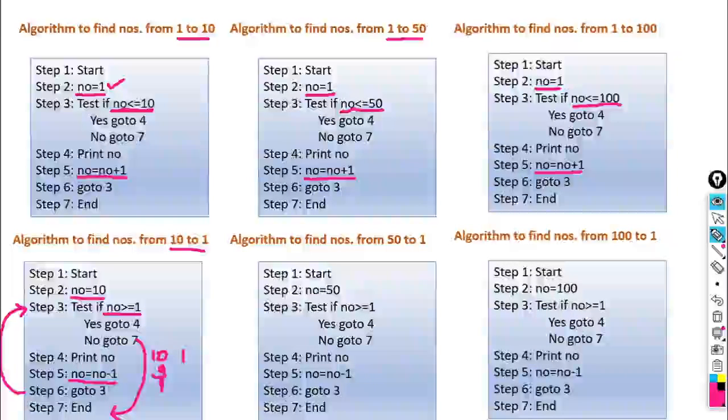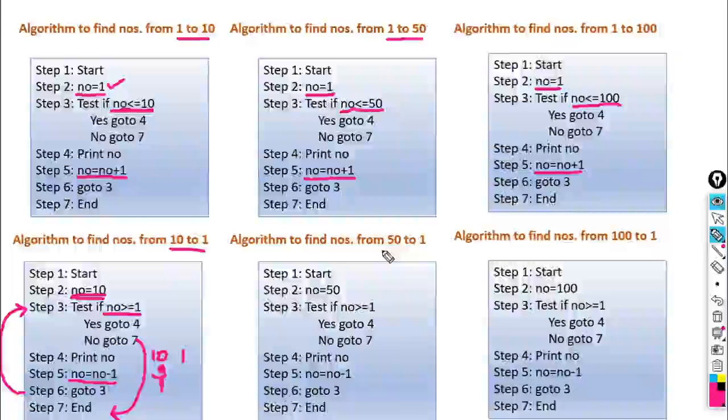Okay. So likewise it prints values from 10 to 1 in the descending order. First value 10, then 9, 8, like this up to 1. So these tips are again here important. NO is equal to 10, the first value, conditional statement NO greater than equal to 1, and decremental step NO is equal to NO minus 1, because we want to print values from 10 to 1.